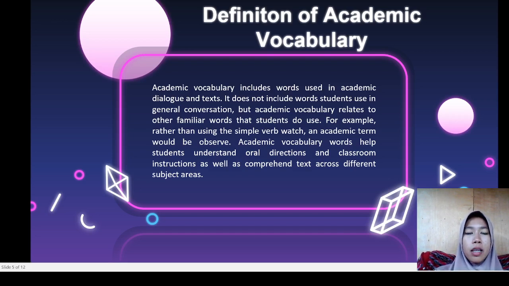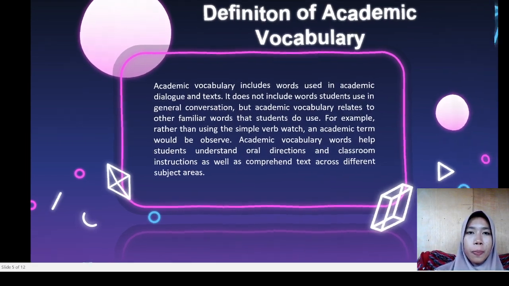For example, rather than using the simple verb "look," the academic term "observe" will be used. Academic vocabulary will help students understand oral directions and classroom instruction as well as compare texts across different subject areas.